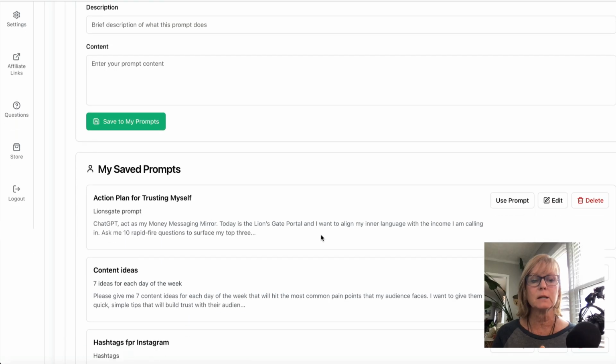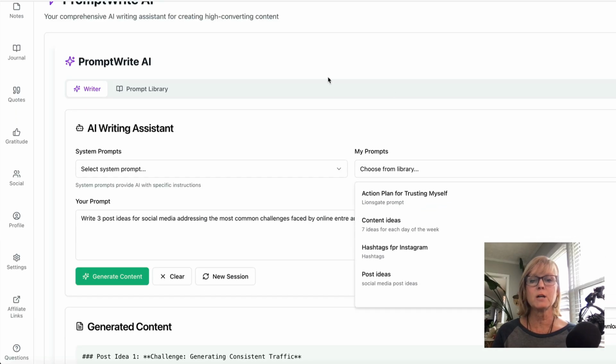You can just select it. You can just come over here and select it from your drop-down menu, and it'll have all your prompts right there, generate content, and you're good to go. And you don't have to keep copying and pasting stuff over.